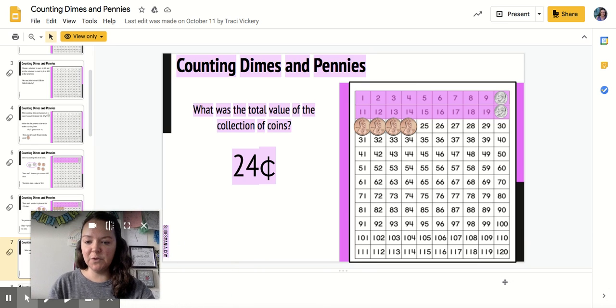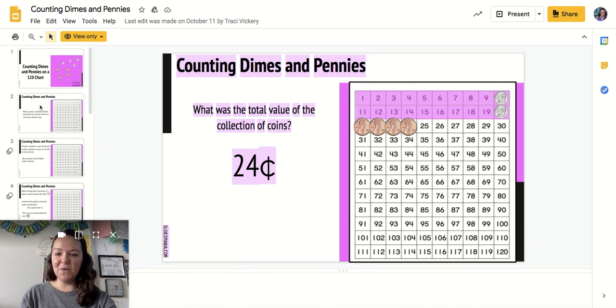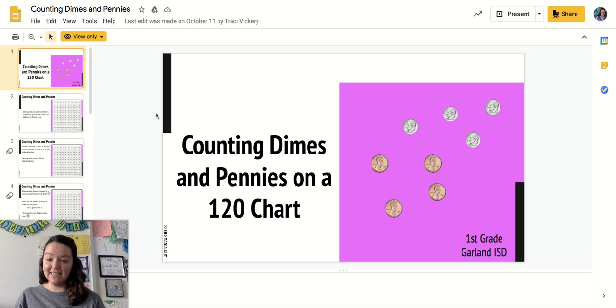Friends, I'm going to move myself over here. So we are going to be doing some money counting today. Yesterday I taught you guys how we can use a hundreds chart to help us skip count with our coins. And today we're specifically going to be counting dimes and pennies.